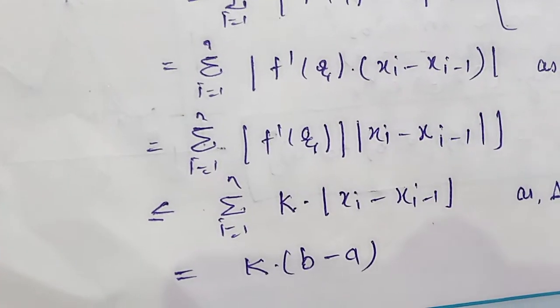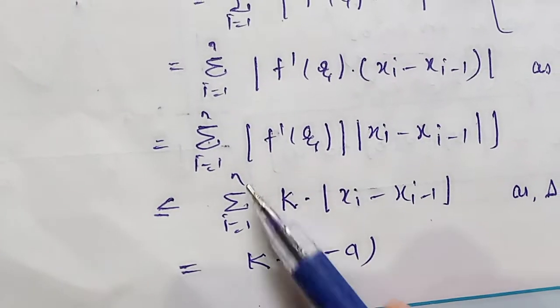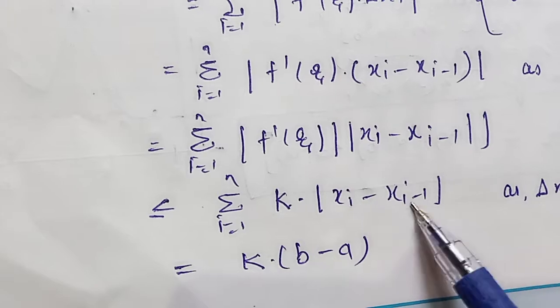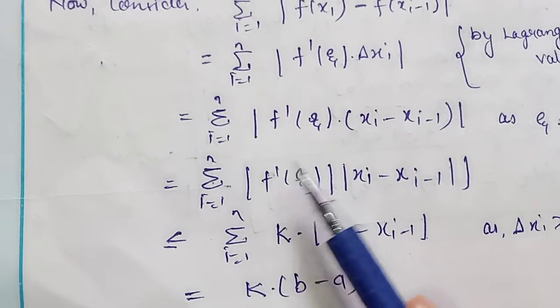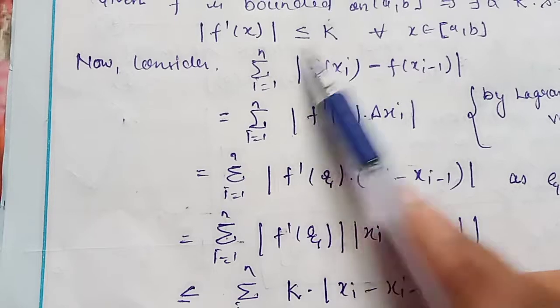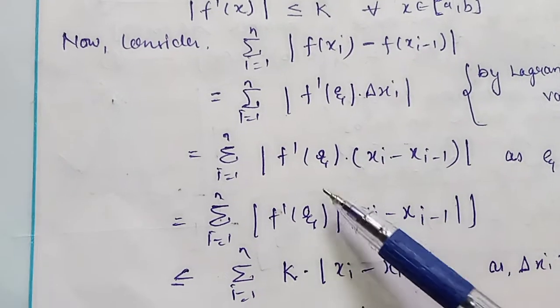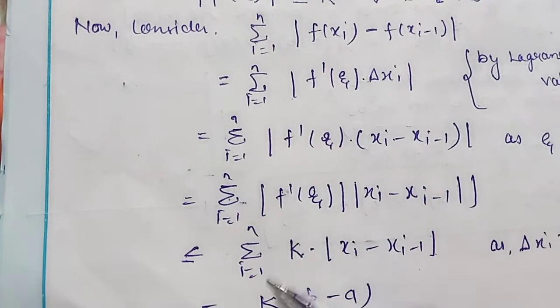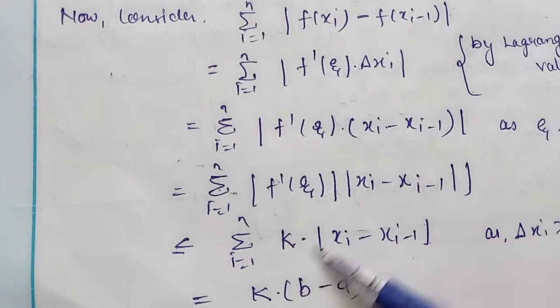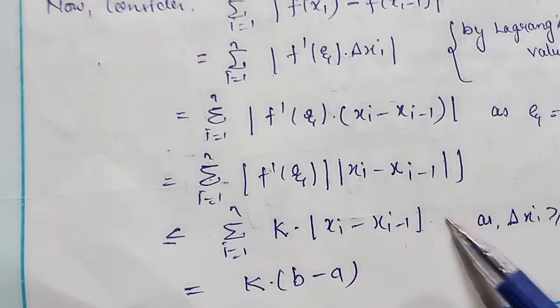Then this is less than or equal to the sigma, i equal to 1 to n, of k into xi minus xi minus 1. You know that the f dash x function is less than or equal to k, because, as you know, the function f dash is bounded. So if f dash is bounded, we can write this condition as less than or equal to k times xi minus xi minus 1, right.